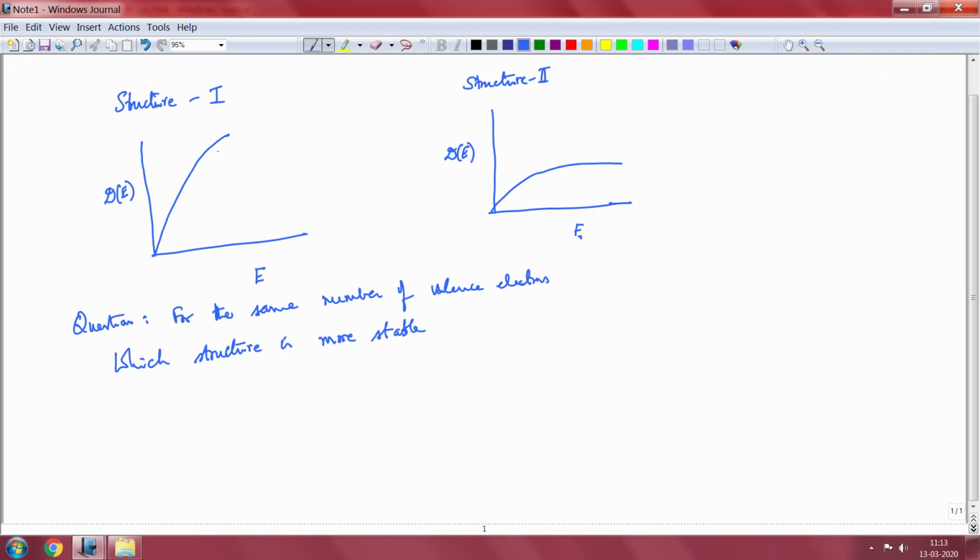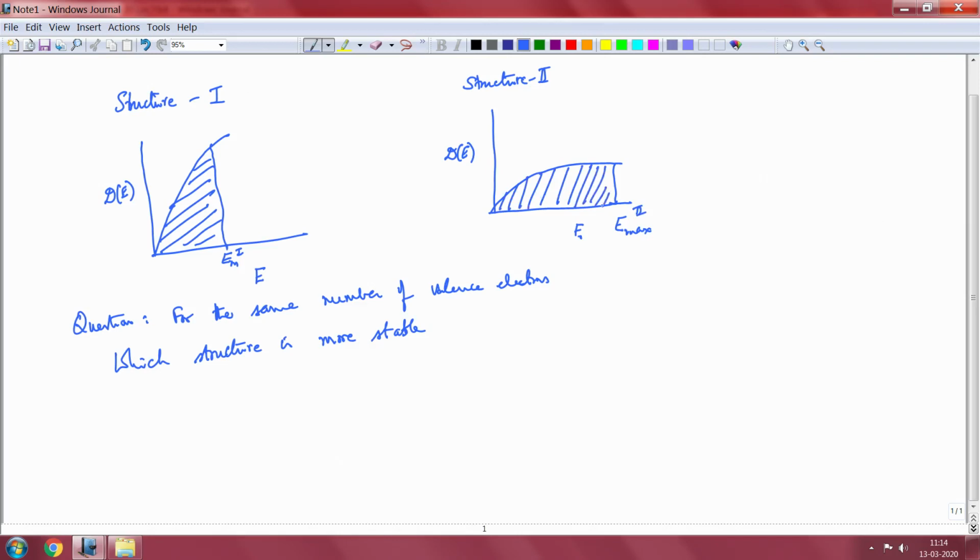So, if you look at structure 1, let us say that the E max is this one. This is the area, so this tells me how many electrons are there in the system. In structure 2 I have to go to E max 2 to get the same area, that is, to fill the same number of electrons.